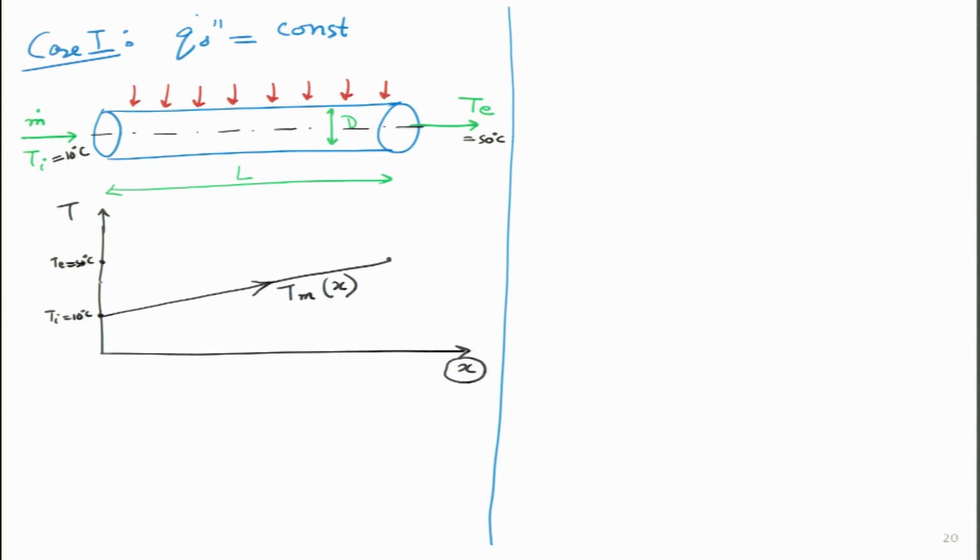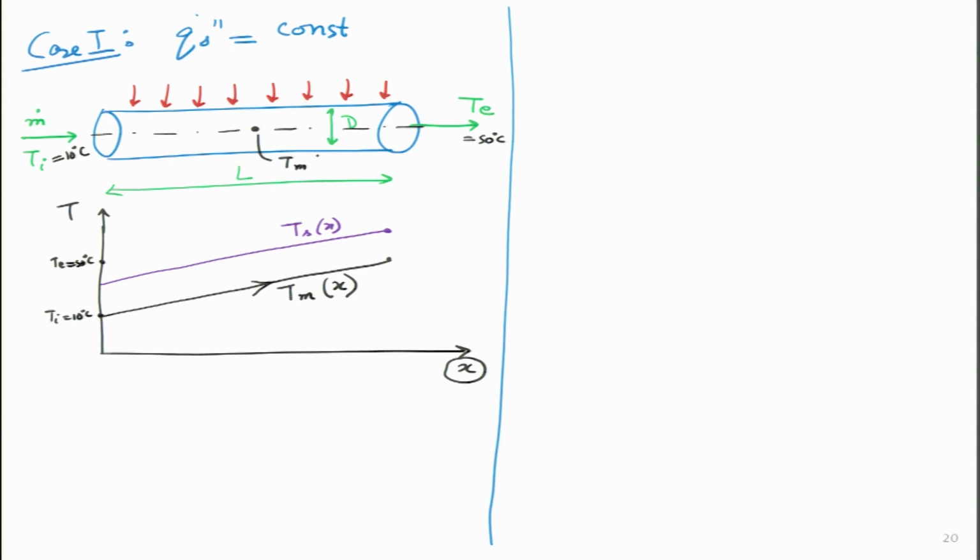Let us say I draw another curve over here. This is again a straight line, parallel to my previous line, and this will be the surface temperature of the pipe, which means the black one is the mean temperature of the fluid. In a little while I will define what the mean is.